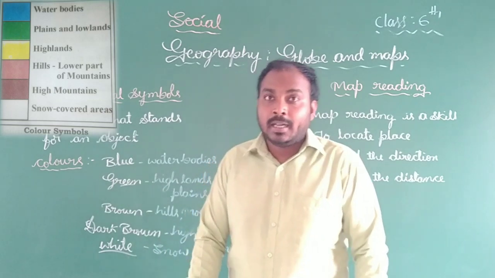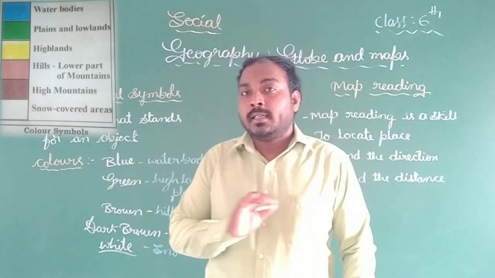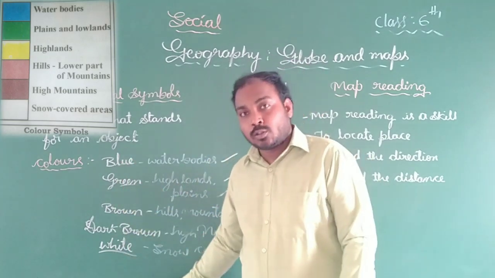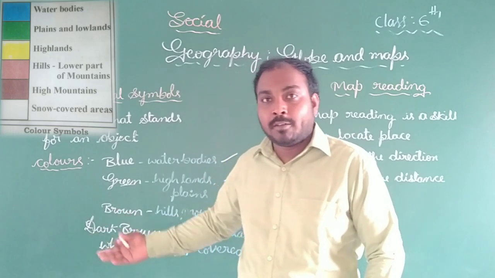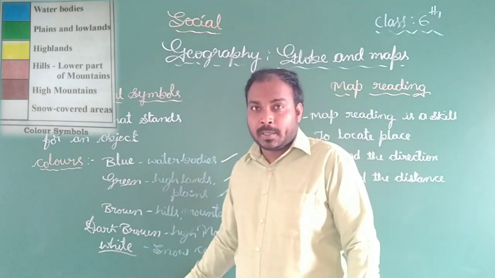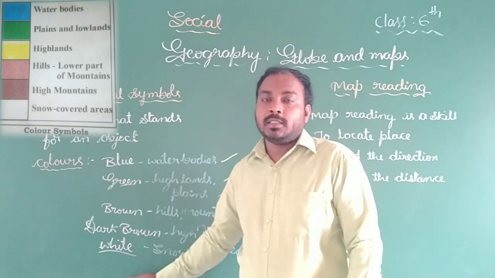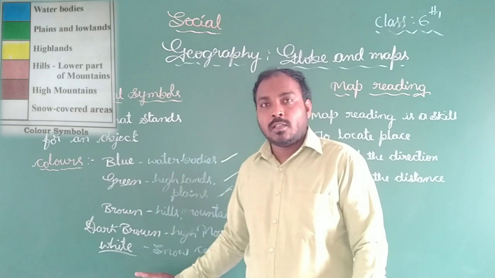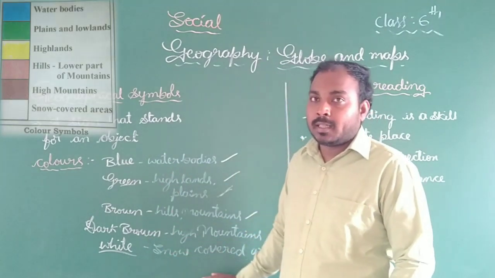In Karnataka, the Mullayanagiri mountain is not covered by snow, so it is represented by dark brown. But Mount Everest is represented by the white color, because it is covered by snow. So these are the colors we can see on the map.